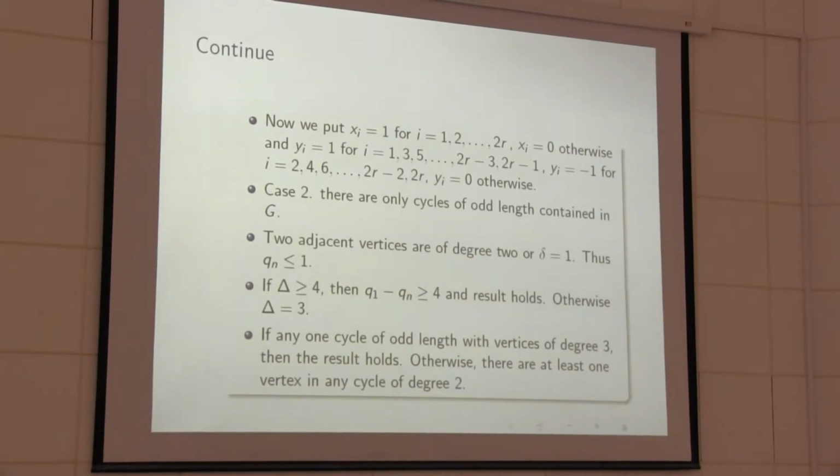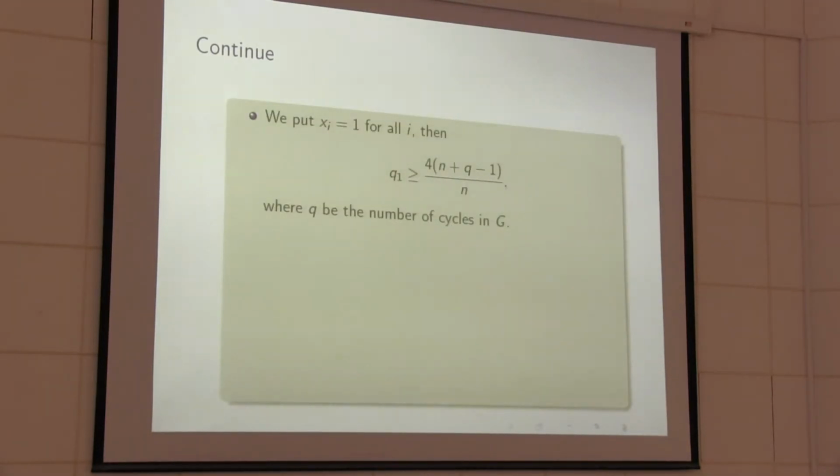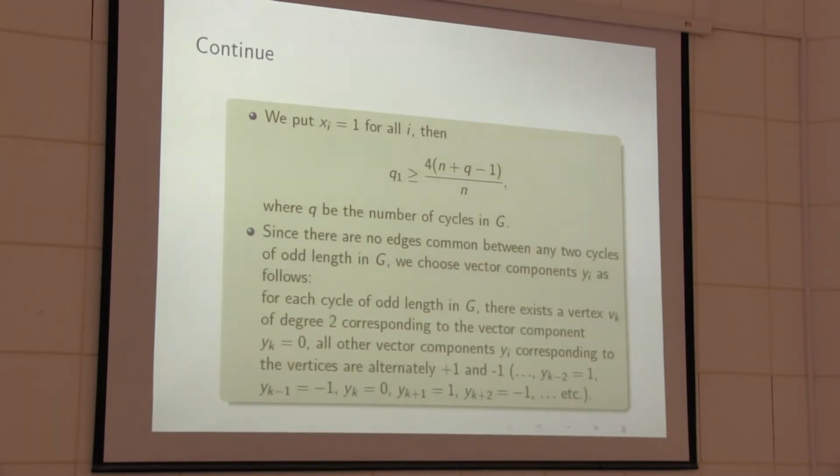In any odd cycle, at least one vertex has degree 2. So in that case we put xi equal to 1 in the Rayleigh theorem for all i. Then Q1 gets this. Here Q is the number of cycles. And since there are no edges common between any two cycles of odd length in G, otherwise we would get an even cycle, we choose the vector component yi as follows.